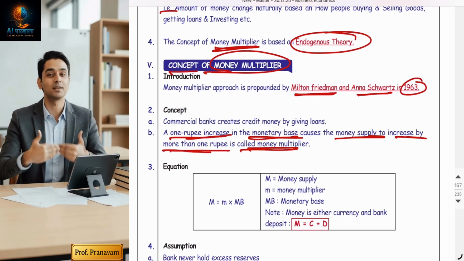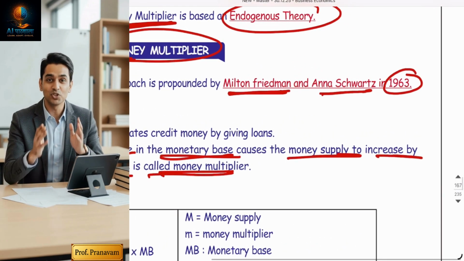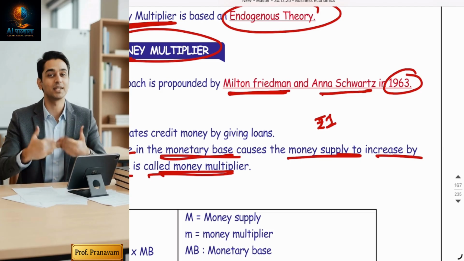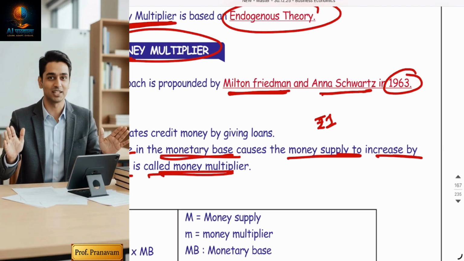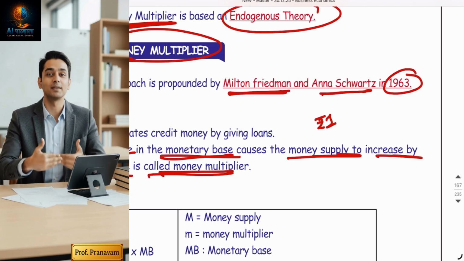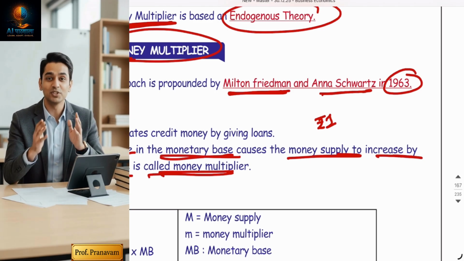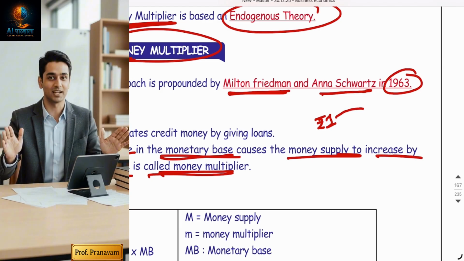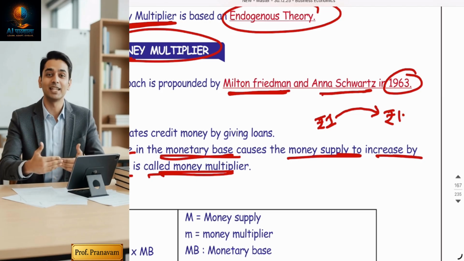So if we didn't understand, what they want to say is this: the RBI has printed 1 rupee in the market. This is high-powered money, or I can say the monetary base. So originally the paper currency or the coin, for example 1 rupee, is printed by the RBI. When the RBI puts 1 rupee in the market, it gets converted into 10 rupees.